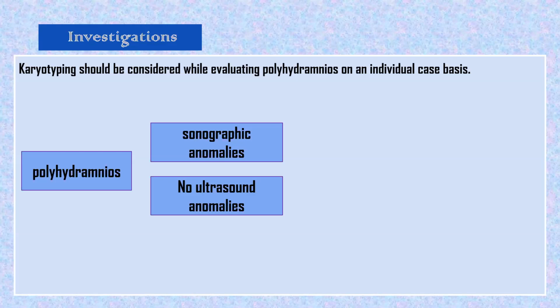It will be individualized assessment. Now, polyhydramnios with ultrasound anomalies present and no ultrasound diagnosed anomalies. What are we seeing further here? The percentage of chromosomal anomalies with ultrasound showing some anomalies and ultrasound not showing anomalies. What is the percentage of this one?